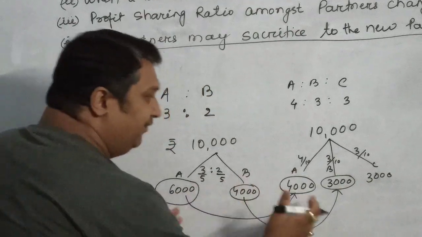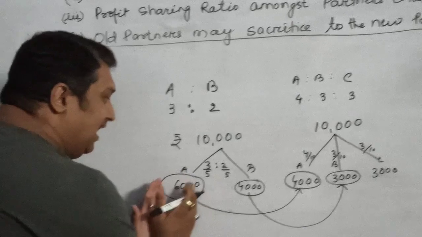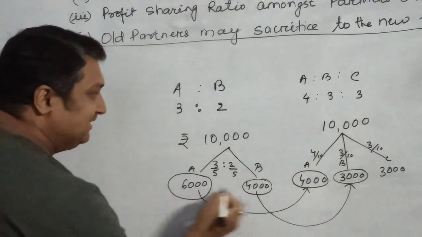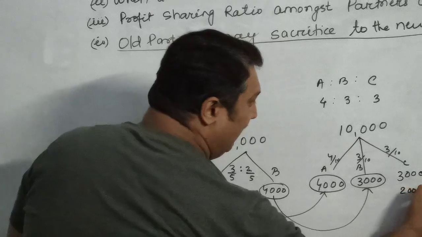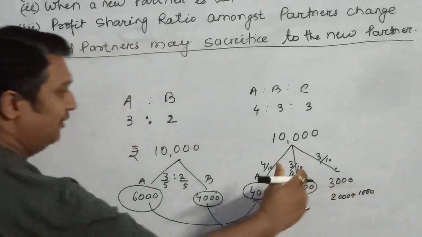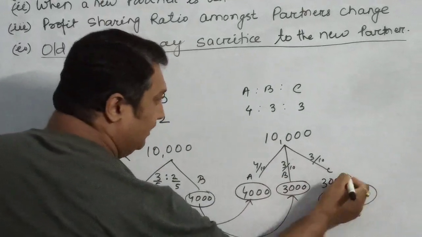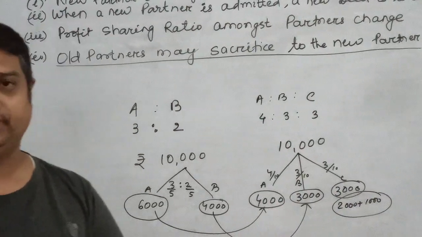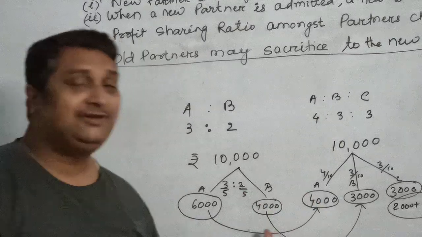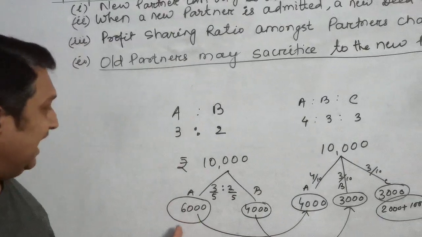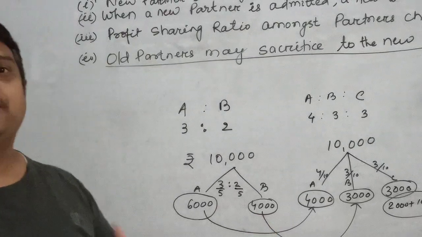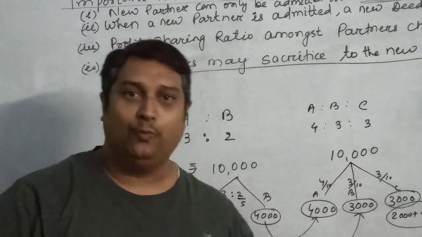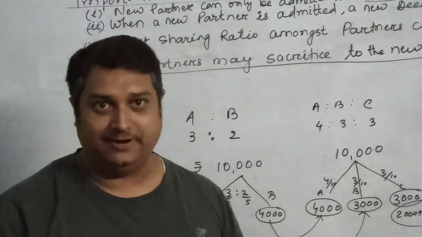That means both of them have given a share of their profit to C. A has given 2,000 and B has given 1,000. In this way, the share of C becomes 3,000. So, what I mean to say here is that the old partners may have to sacrifice for the new partner when a new partner gets admitted.